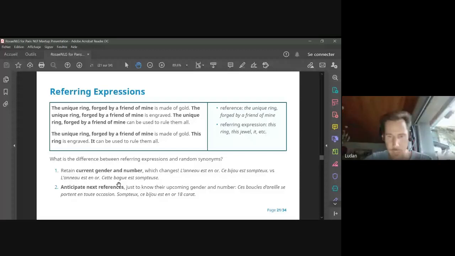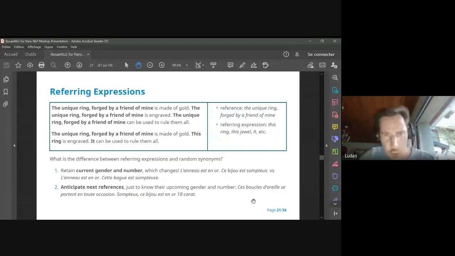You also might have to anticipate next references, at least in French. For instance, ces boucles d'oreilles se portent en toute occasion. Somptueux, ce bijou est en or. When you say somptueux, you still refer to ces boucles d'oreilles, but you use a masculine singular form to talk about it.